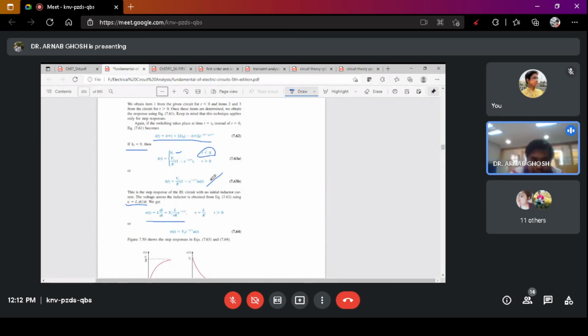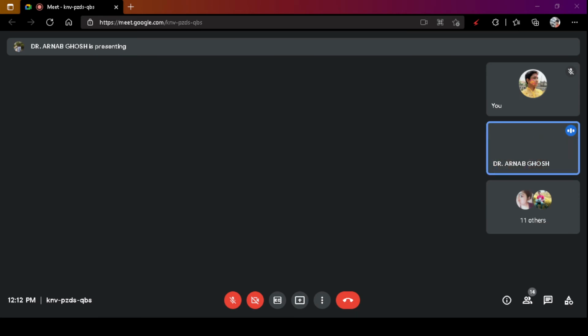See, this portion will be 0. This is Vs by R minus Vs by R e to the power minus t by tau. So basically, this is coming out as Vs times L by tau R e to the power minus t by tau. Just do this and you will get the voltage with the time constant as L by R. Right?